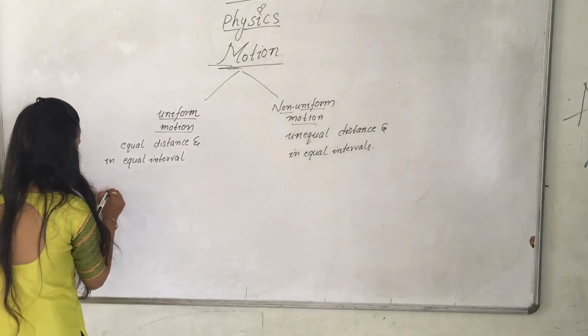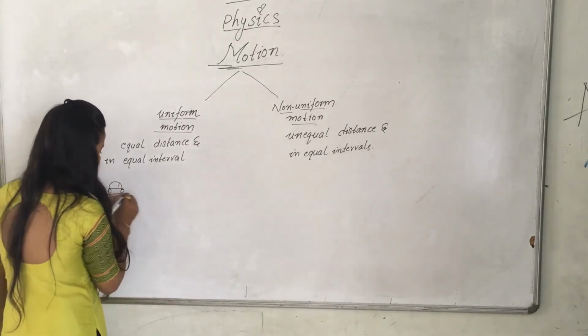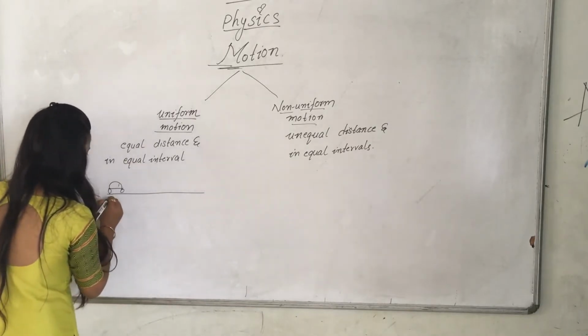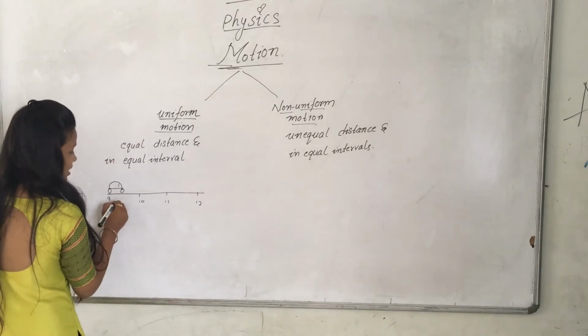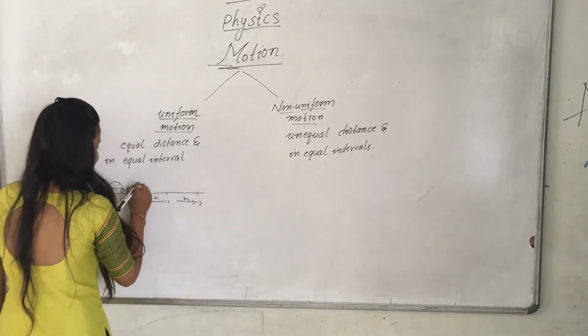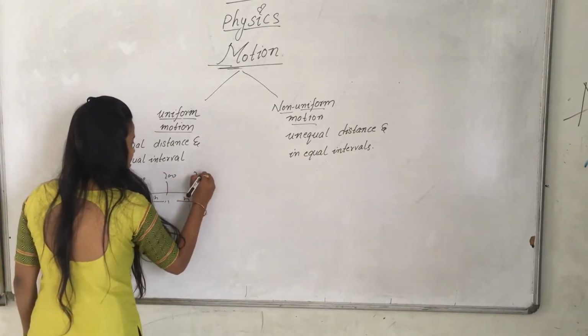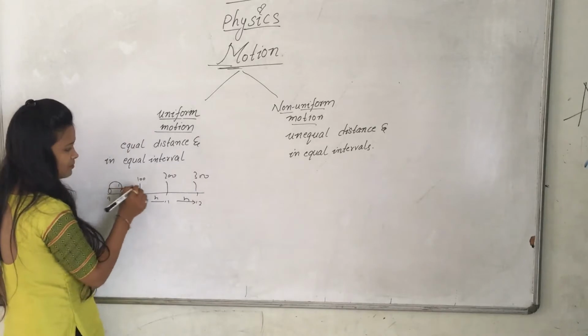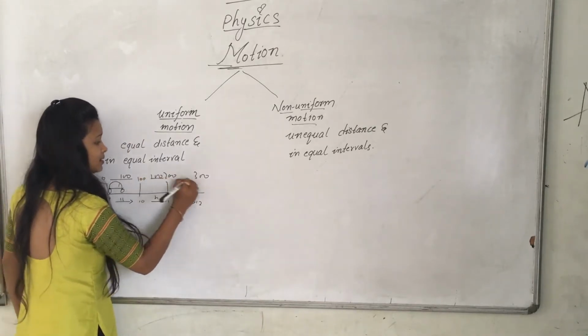Suppose I am taking one car here, and it is traveling at 9, 10, 11, 12 hours. The hour difference is 1 hour each. It travels 100 kilometers first, next hour 200, next 300. The difference from the starting point 0 to here is 100, here is 100, here is 100.